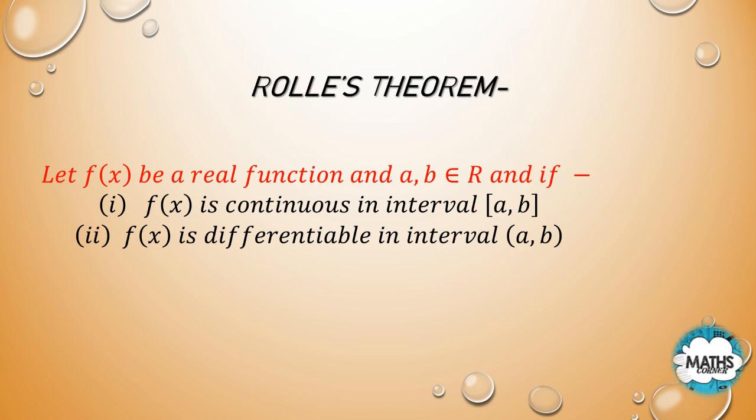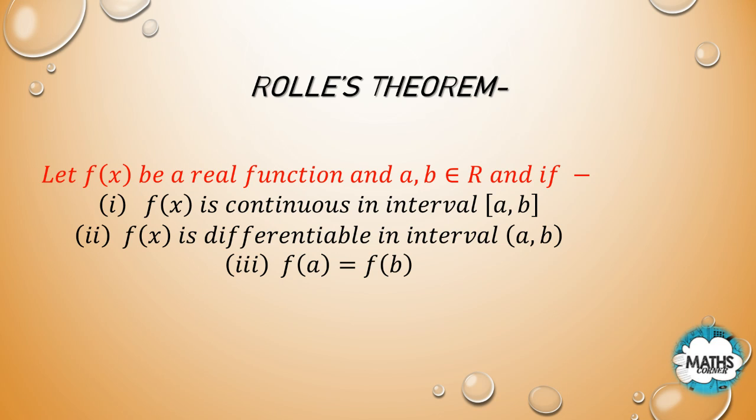Now what is the third condition? The third condition, and the most important condition, is that f(a) must be equal to f(b). If these three conditions hold, that is, f(x) is continuous, f(x) is differentiable, and f(a) equals f(b), then I can say that Rolle's theorem is applicable to f(x) in the interval [a, b].